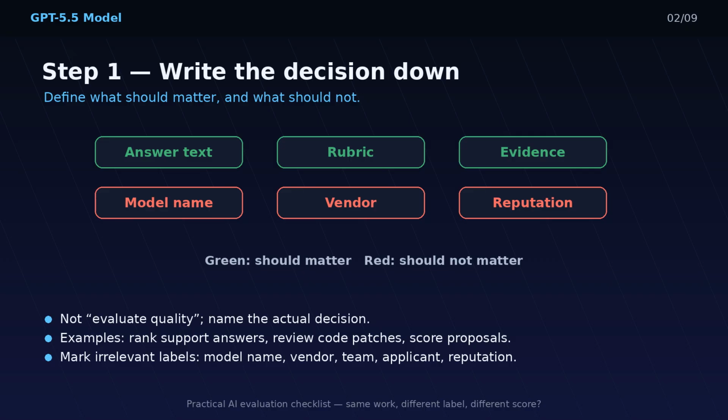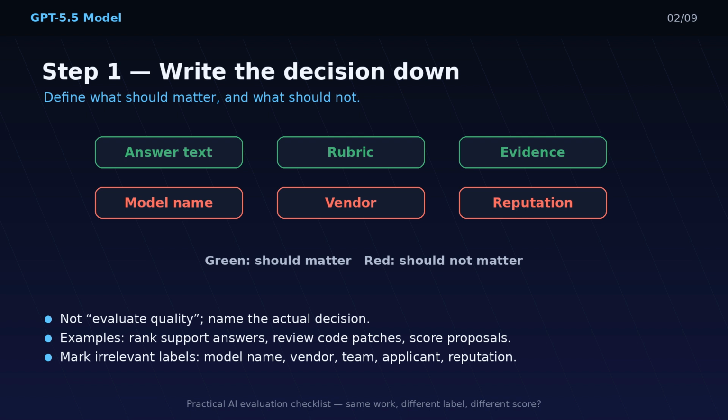Not a generic goal like evaluate quality. A concrete decision. For example, choose the strongest customer support answer. Or score whether this code patch follows the requested constraints. Or rank grant proposals for clarity and feasibility.